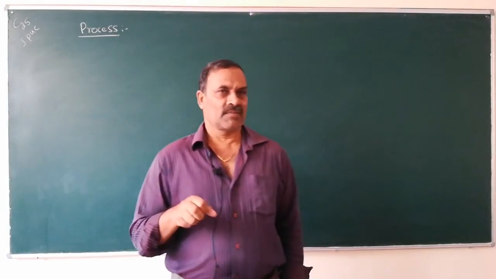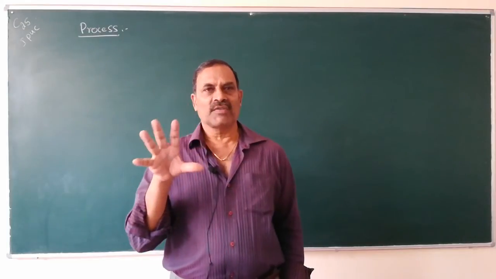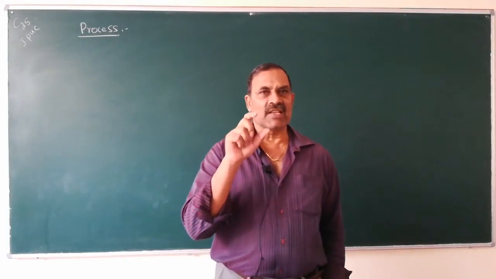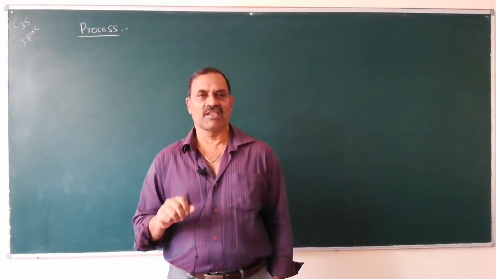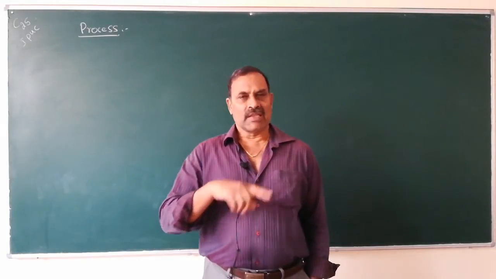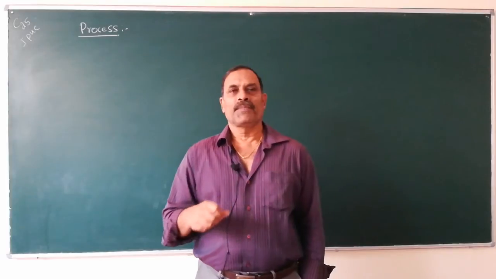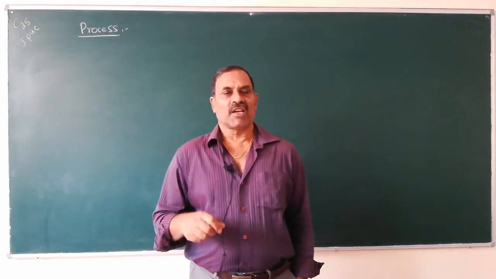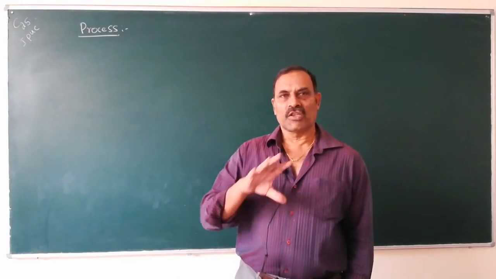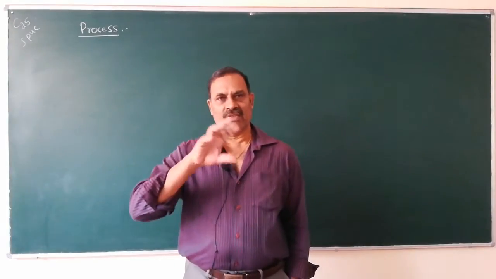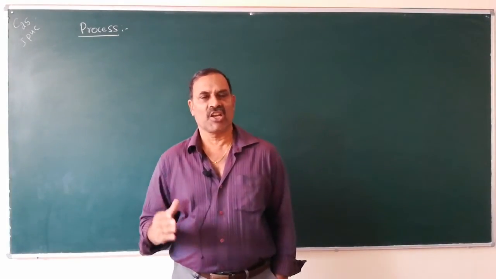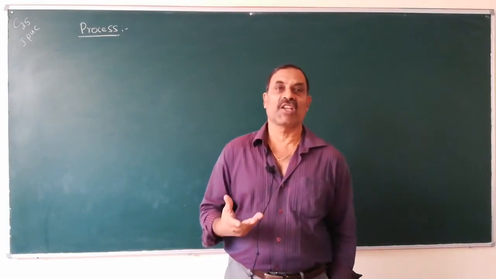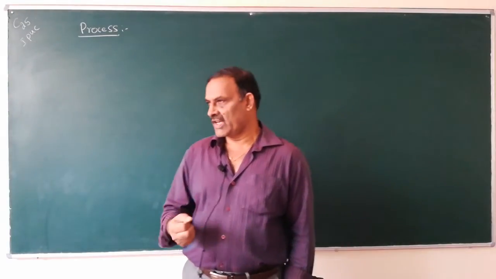What is a system? It is the part of the universe which is under our thermodynamic consideration or study is called a system. The remaining portion of the universe other than the system is called surroundings. The system and the surroundings are separated by an imaginary or a real demarcation which is called boundary.